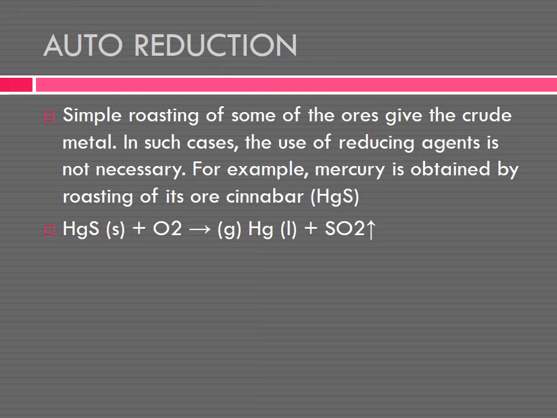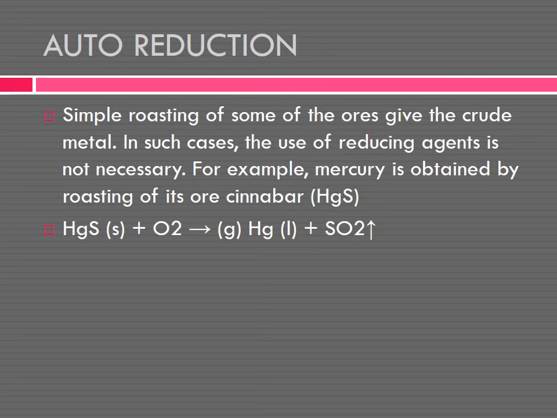Conversion of sulfide ores. So in auto reduction, in such cases, the use of a reducing agent is not necessary. For example, mercury is obtained by roasting of its ore Cinnabar. Cinnabar is HgS. Hg is mercury, S is sulfide. So roasting is applied for sulfide ores. Mercury sulfide, HgS, is called Cinnabar.